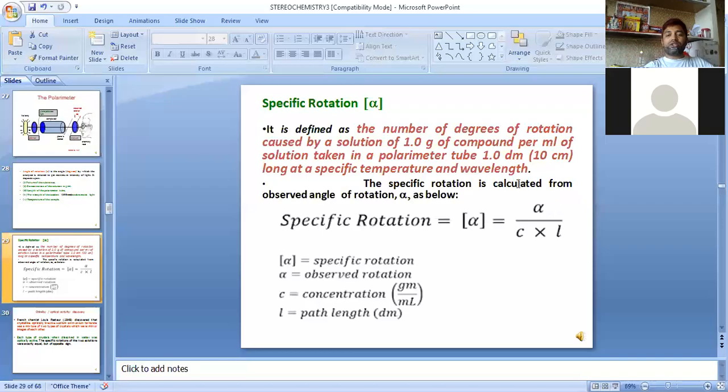The specific rotation is calculated from the observed angle of rotation alpha as below. So what is specific rotation?